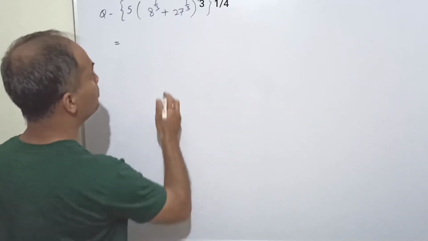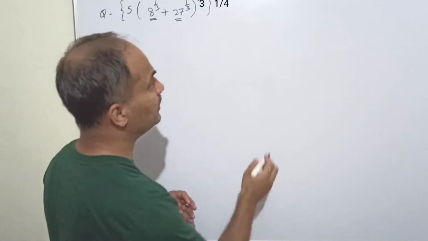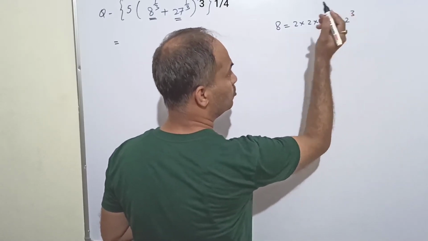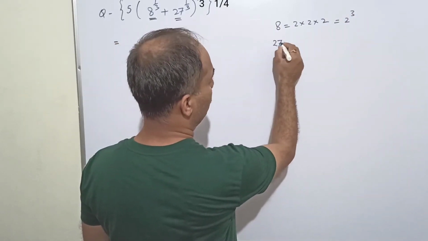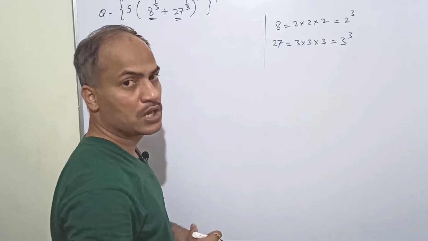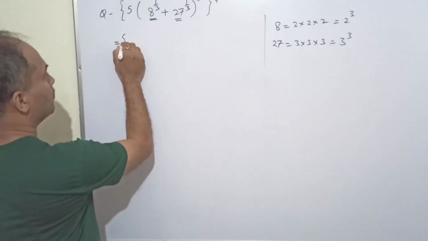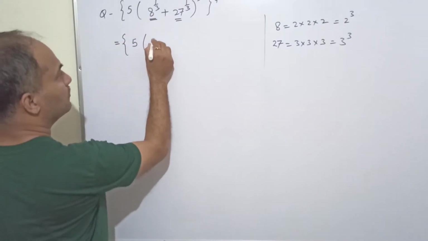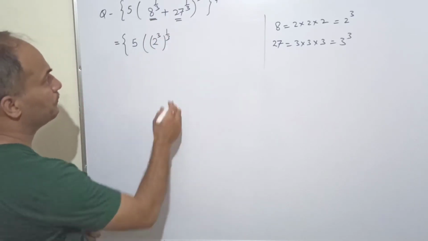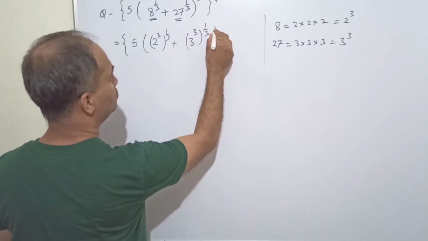How can we simplify it? See these terms, 8 to the power 1 upon 3 and 27 to the power 1 upon 3. How can we write 8? The factors of 8 are 2, 2 and 2. It means it will become 2 raised to the power 3. Similarly, 27 is 3 into 3 into 3, which means 3 to the power 3. So these two numbers can be written in this form. So 8 becomes 2 raised to the power 3, whole to the power 1 upon 3. Clear? Plus 27 means 3 to the power 3, whole to the power 1 upon 3.